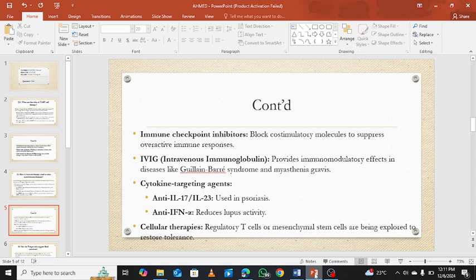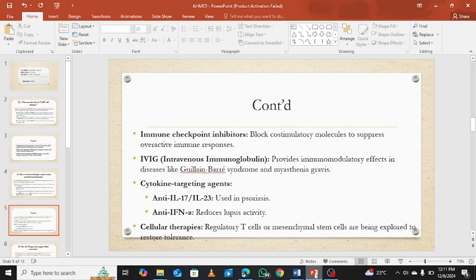These block the costimulatory molecules to suppress the overreactive immune response. We may also talk about the intravenous immunoglobulins. These provide an immunomodulatory effect in diseases like Guillain-Barré syndrome and myasthenia gravis.